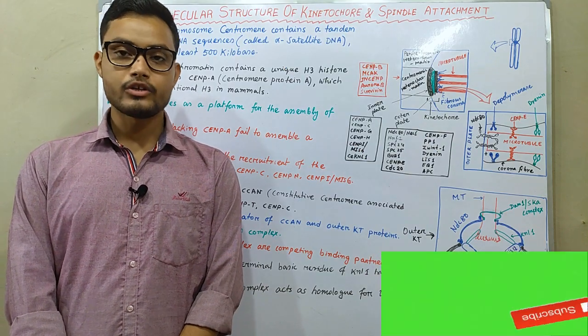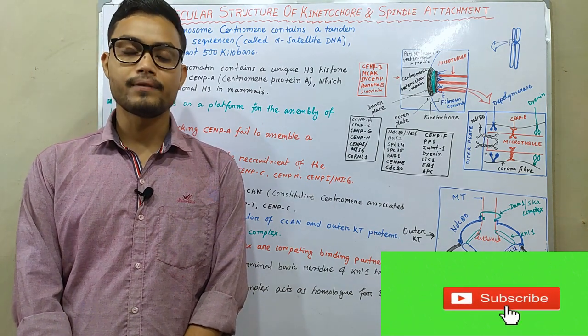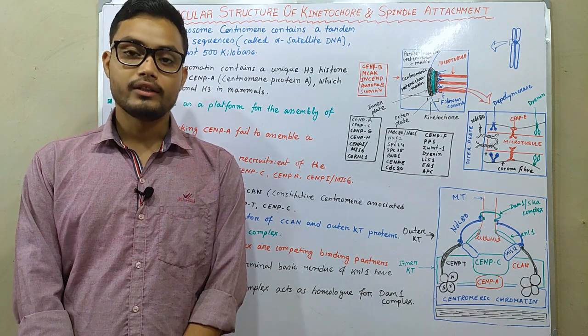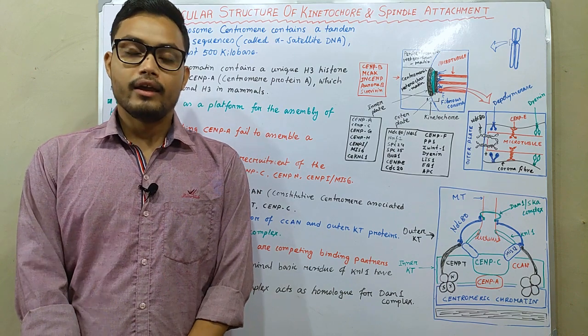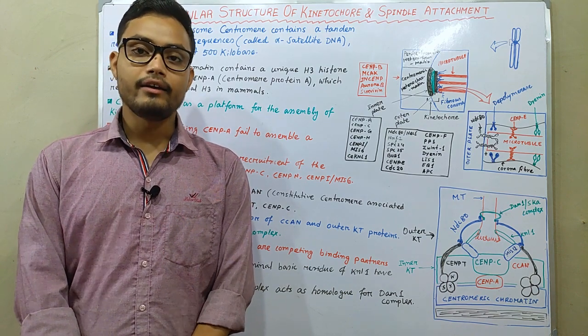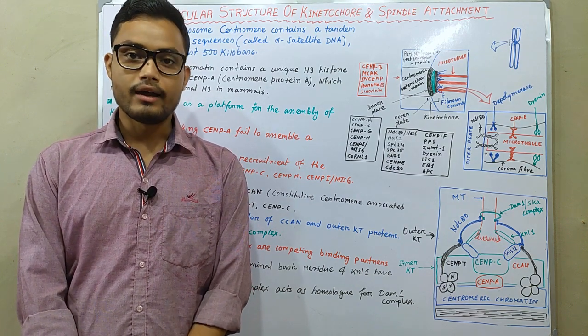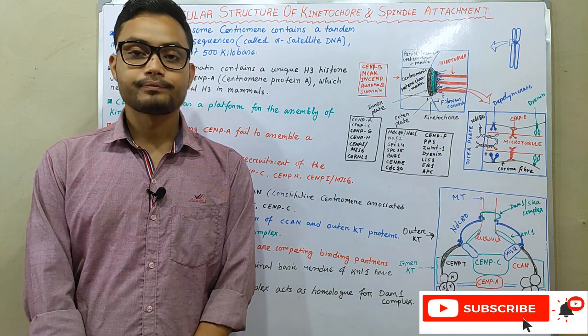Kinetochore is a specialized structure that is formed during cell division in the centromere of each chromosome. If a chromosome fails to produce a kinetochore, then the attachment of microtubules cannot occur, and it ultimately leads to non-disjunction of those chromosomes, and the cell division is hampered.